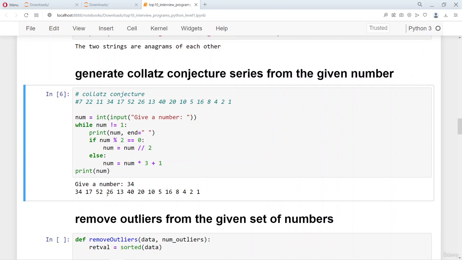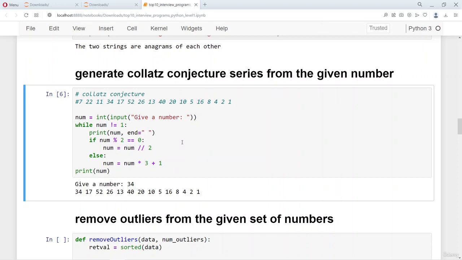52 is an even number, so it is 26. 26 is an even number, divided by 2 is 13. 13 is an odd number, 13 into 3, 39 plus 1, 40. 40 is even, so 40 divided by 2, 20. 20 is even, so 10. 10 is even. 5 is odd, so multiplied by 3 plus 1, 16. 8, 4, 2, 1. As you can see, finally the number ends in 1.